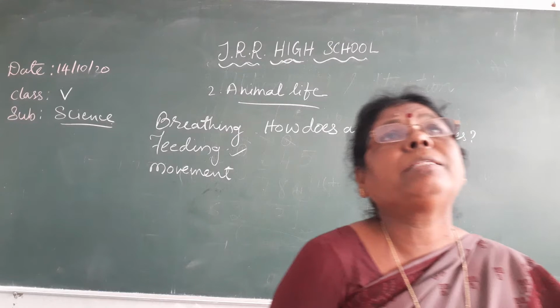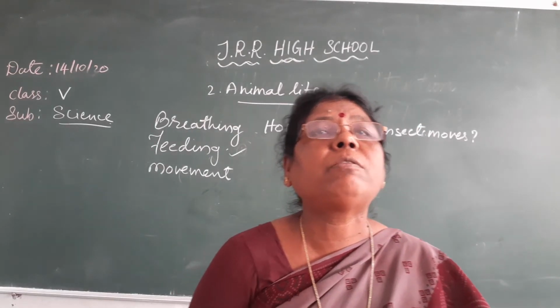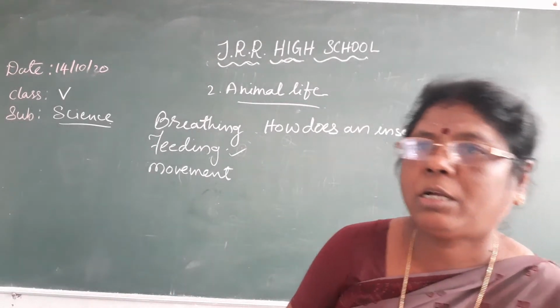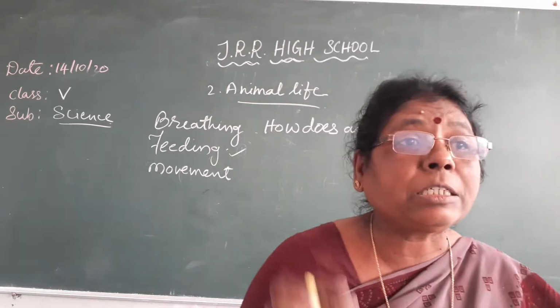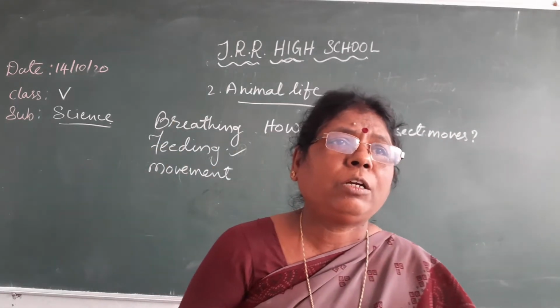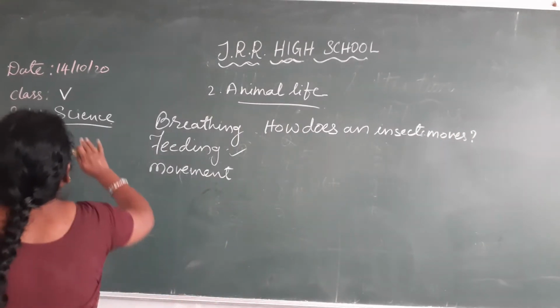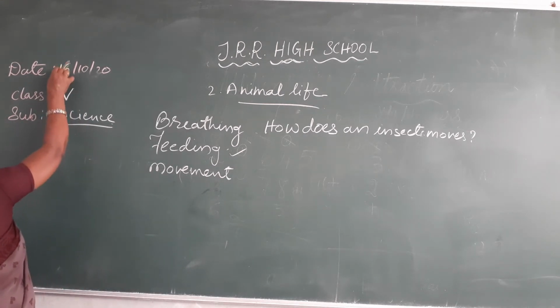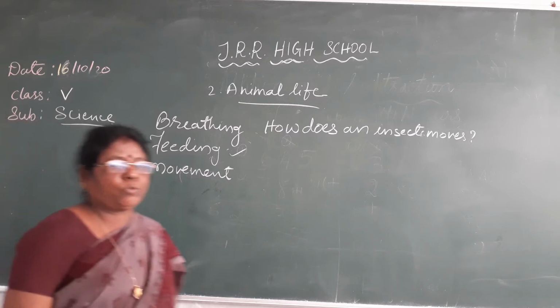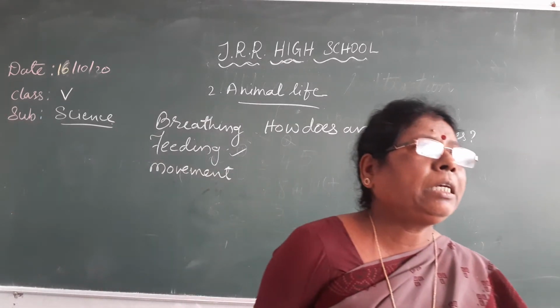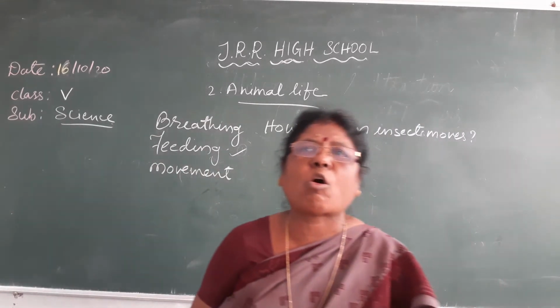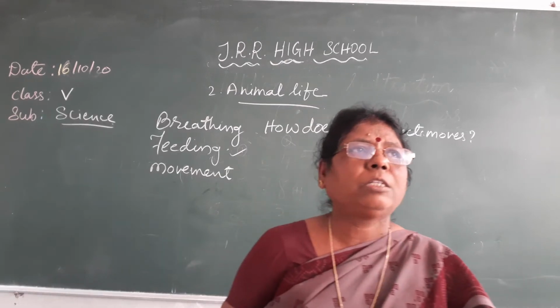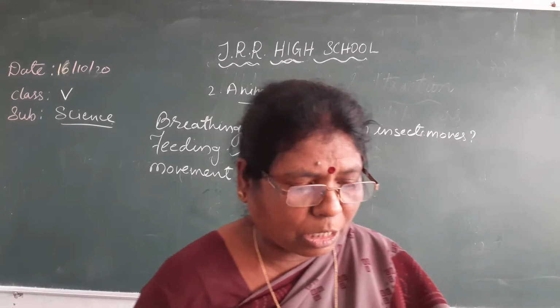So insects move either with wings, they use tiny wings for flying purpose, and some insects walk also. They have legs to walk. Some insects fly, some insects have legs.